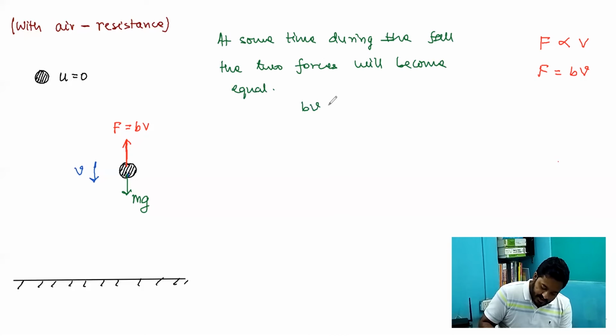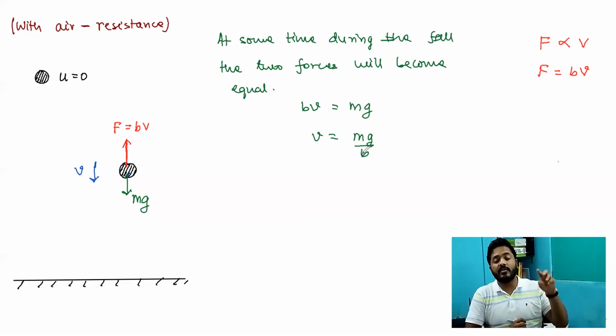So over here I can say that bv will become equal to mg, and from here we get velocity which is equal to mg by b, and this is regarded as terminal speed or terminal velocity. Now let us consider some examples.